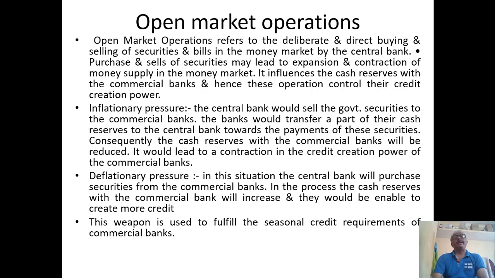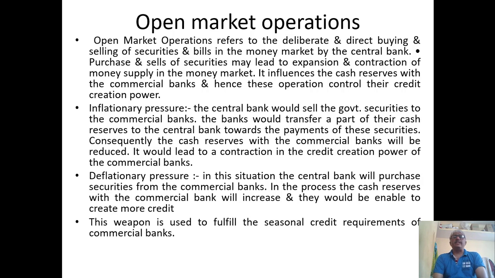Obviously there will be less money in the hands of commercial banks to spend or to create credit. Then this is the way credit will be controlled. So through this open market operation, that is the deliberate direct buying and selling of securities and bills in the money market by the central bank, the credit will be controlled directly and indirectly based on the situations in the economy.